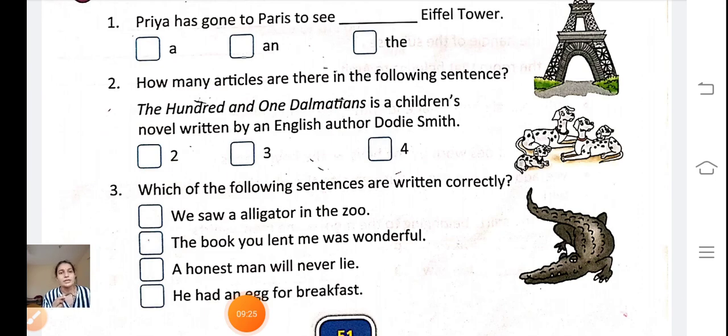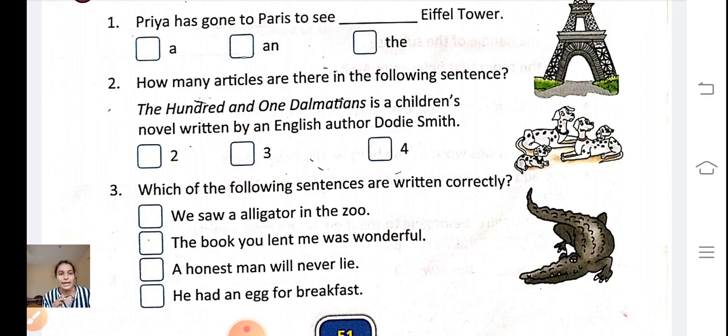Now the next. Which of the following sentences are written correctly? First one. We saw a alligator in the zoo. So what will be the correct answer? The correct sentence is, we saw an alligator in the zoo, because the word alligator begins with the vowel sound A. So this is the wrong sentence.